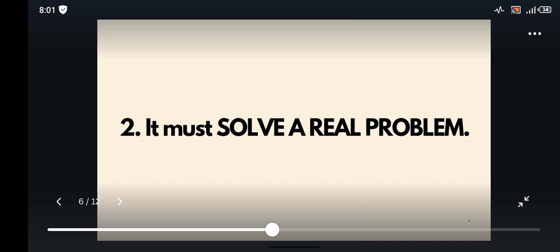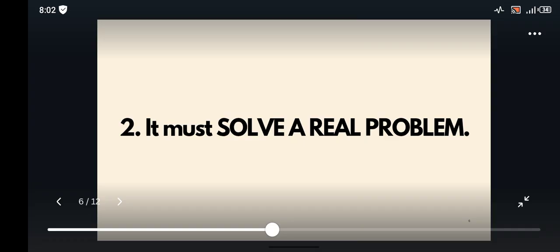So how does it solve a real-time problem? There is a formula I use for this, right? I use the effect of X on Y, or like that. So it could be, maybe, the effect of inflation on small business survival in Port Harcourt, right? You can see that this is a problem-solving topic, right?